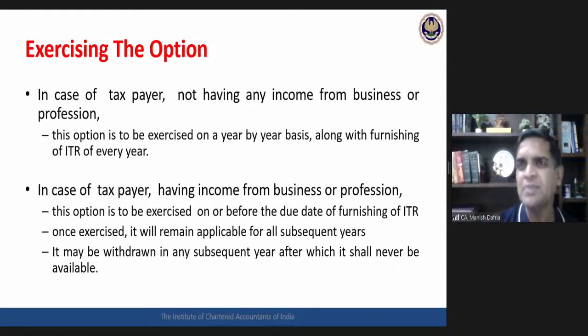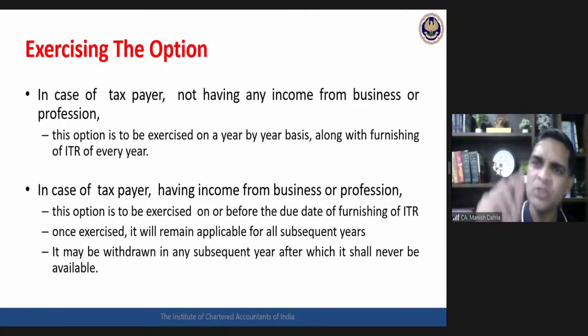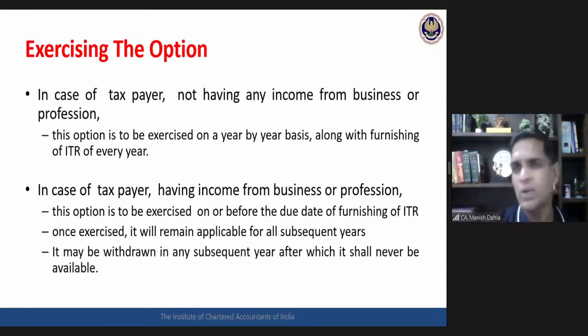Not having any business income, then it is simple. Whenever you are filing an ITR, if you want to go for this option, pick that option, exercise it, and you can change it again on a year by year basis. With business income, this complicated set of mechanism is there. Okay, so this is all we are required to discuss with respect to assessment of individuals. Surcharge, the very important concept of marginal relief, and then this new amendment section 115BAC.